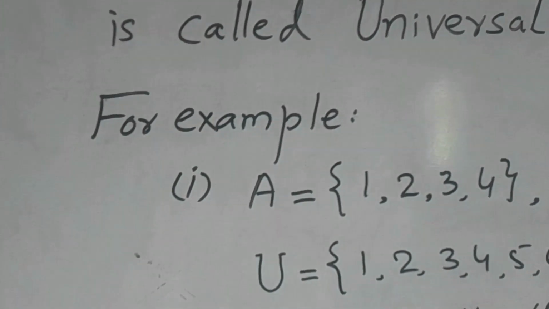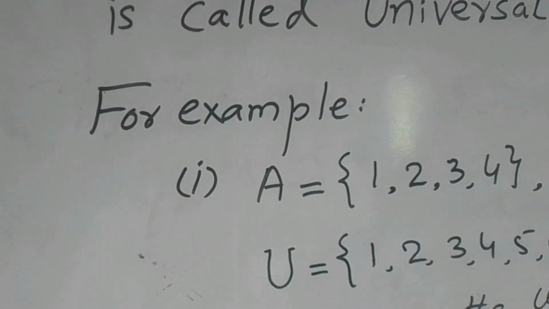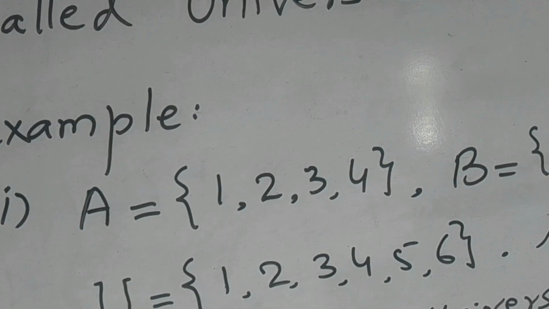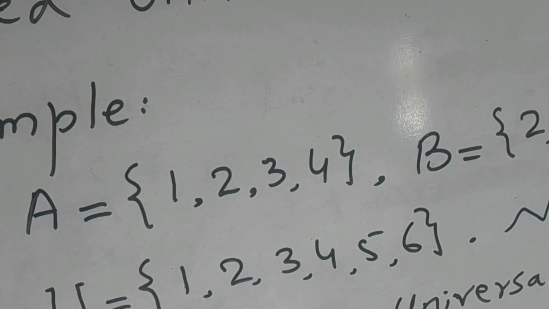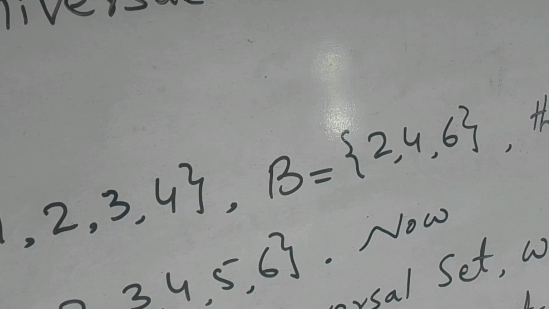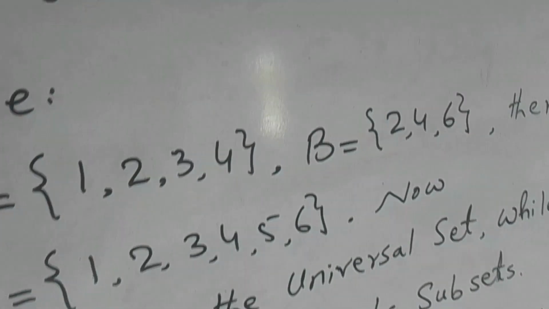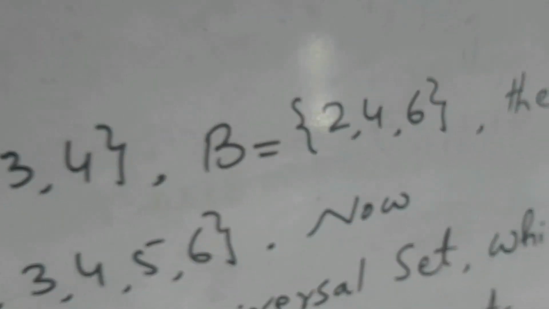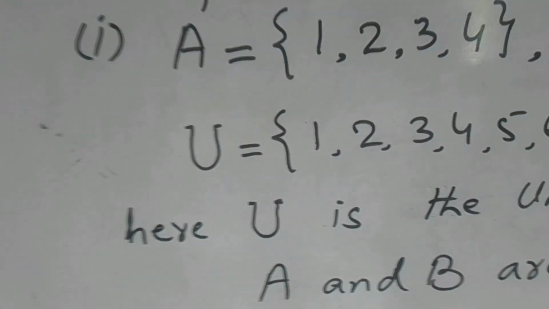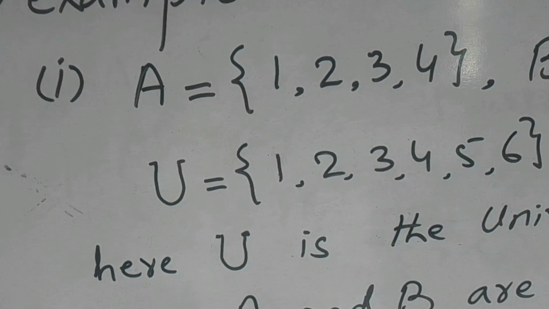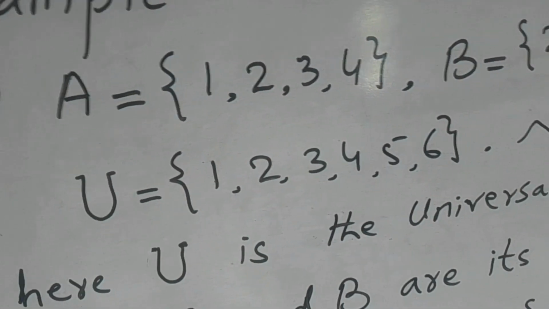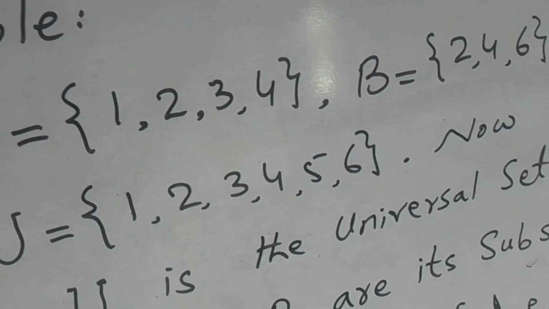For example, number 1, considered set A is equal to {1, 2, 3, 4}, and considered set B is equal to {2, 4, 6}, then universal set will become {1, 2, 3, 4, 5, 6}.